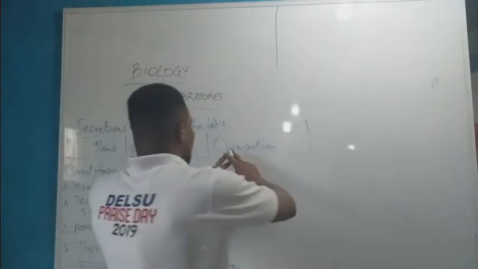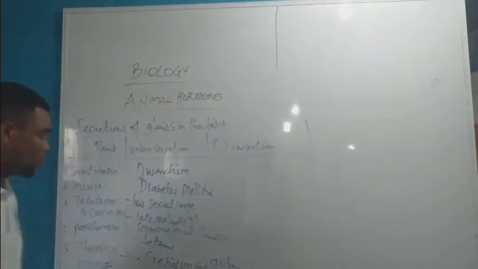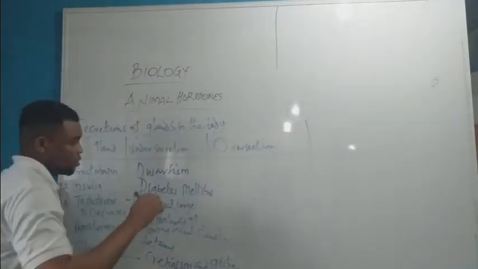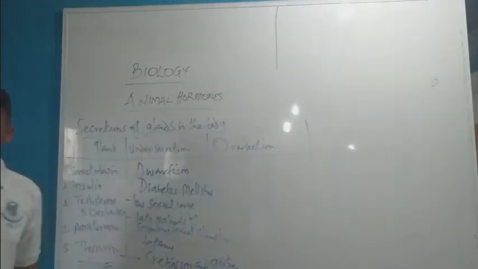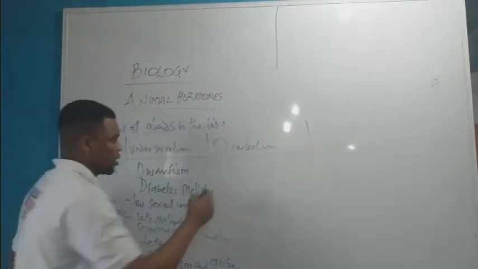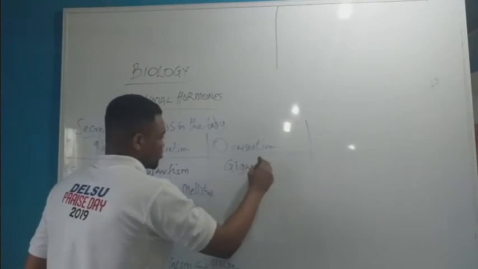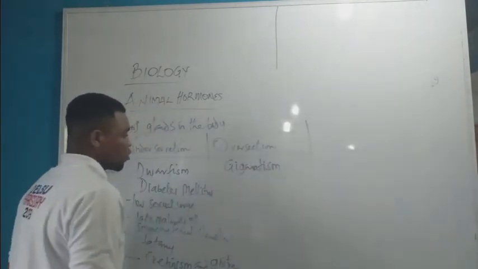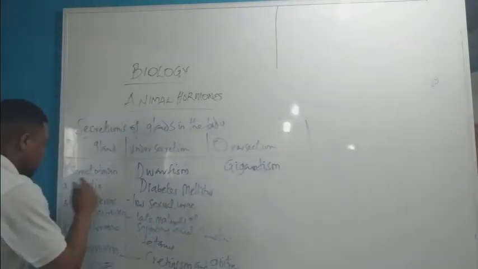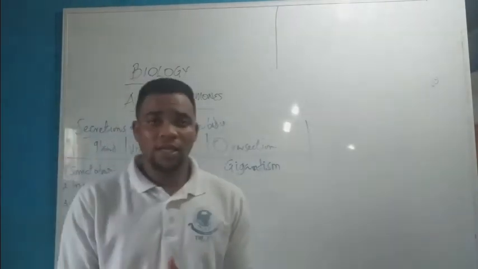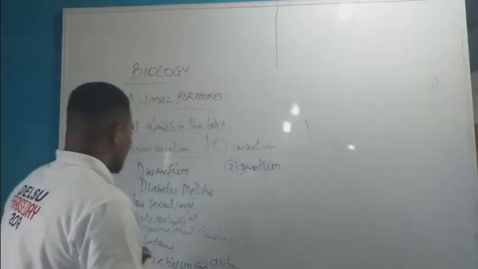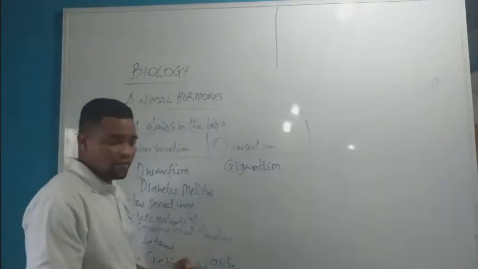Now, under the over-secretion section, the somatotropin, when secreted excessively in the body, causes gigantism. It causes what? Gigantism.